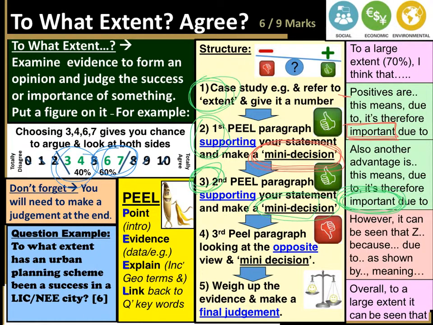Number 4, your fourth paragraph is going to be arguing the case against, and that's going to say why you don't agree with something or why you do agree with something.